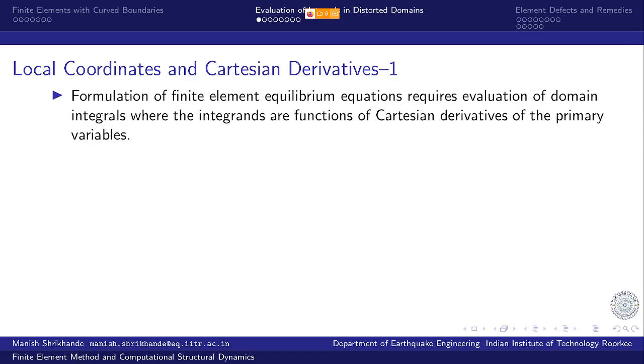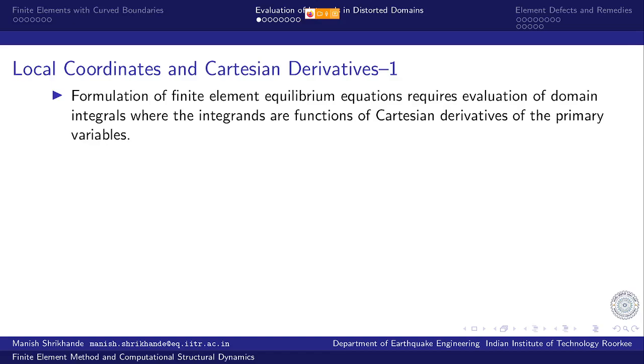And now our variation, primary variable, etc., are all defined in terms of local coordinates xi, eta, zeta. And obviously we have some relationship between xi, eta, zeta and the Cartesian coordinates x, y and z through the parametric mapping. x, y, z are defined as interpolation in terms of xi, eta, zeta. So we do have some relationship.